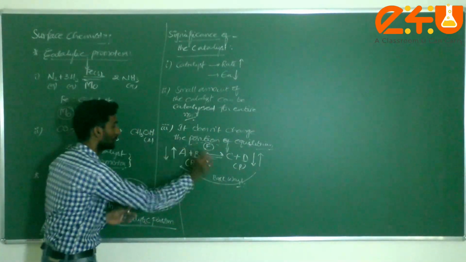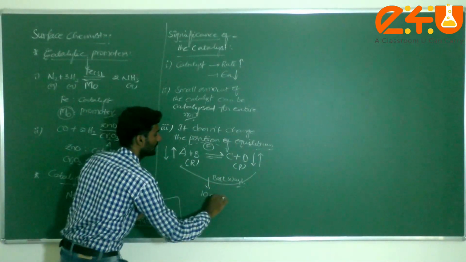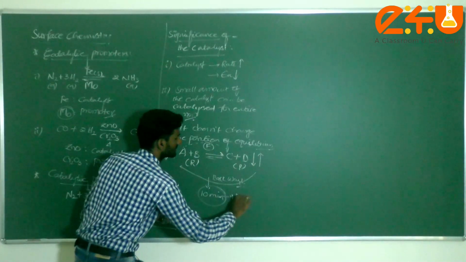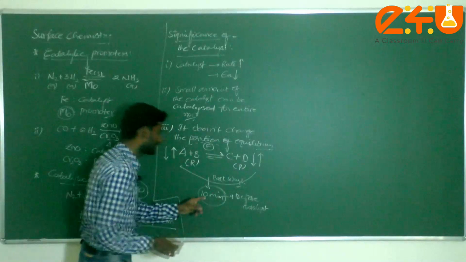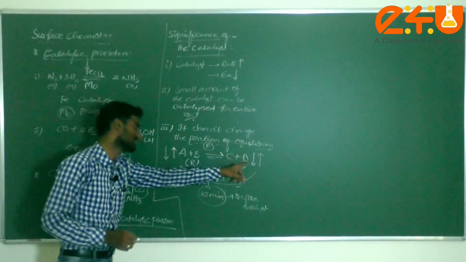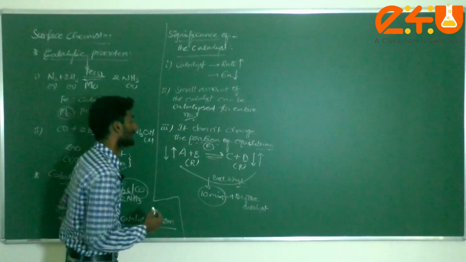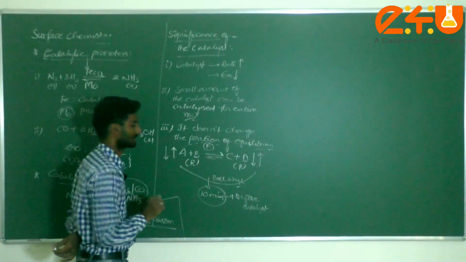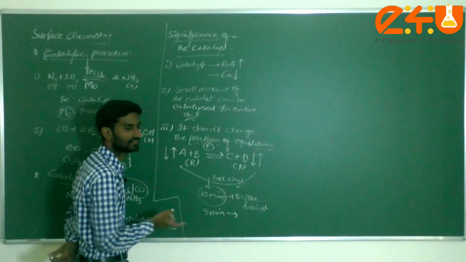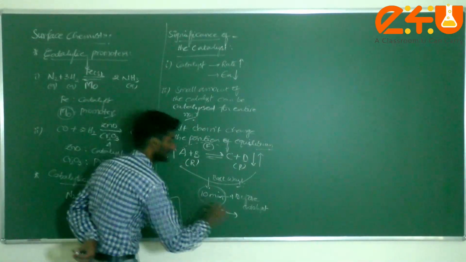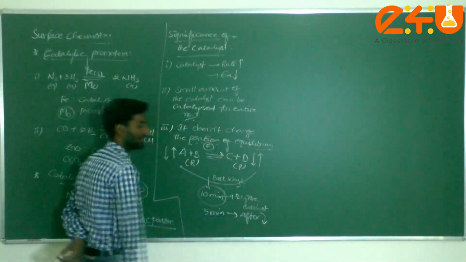But what will it do? For example, to attain this equilibrium, A plus B to C plus D, C plus D to A plus B, it takes 10 minutes before the catalyst. How much time? 10 minutes. Then the moment you use the catalyst, within 5 or 6 minutes itself, it attains the equilibrium. This is after adding the catalyst.